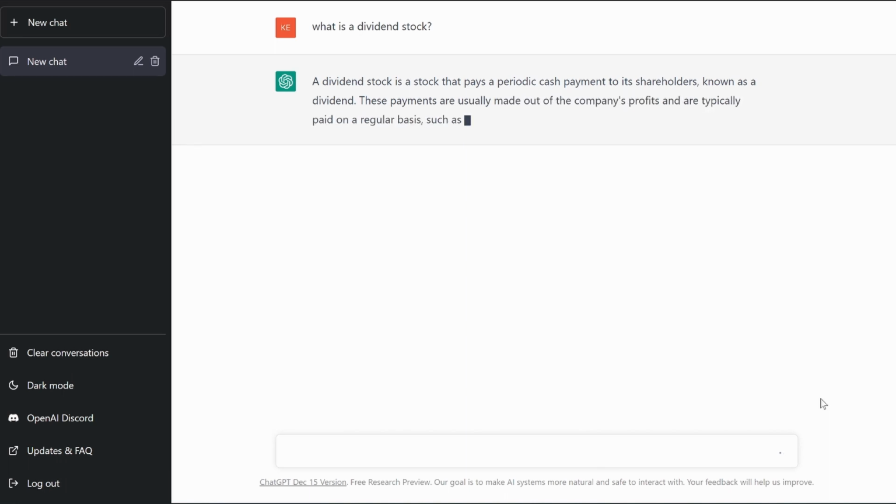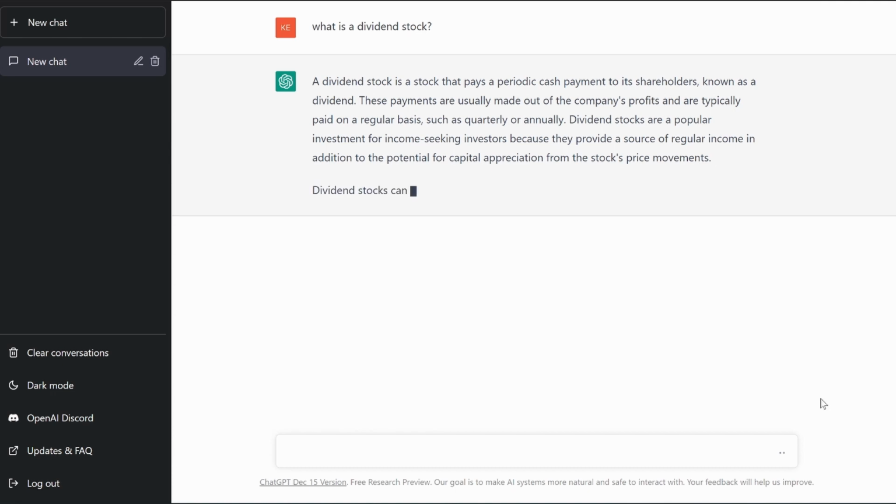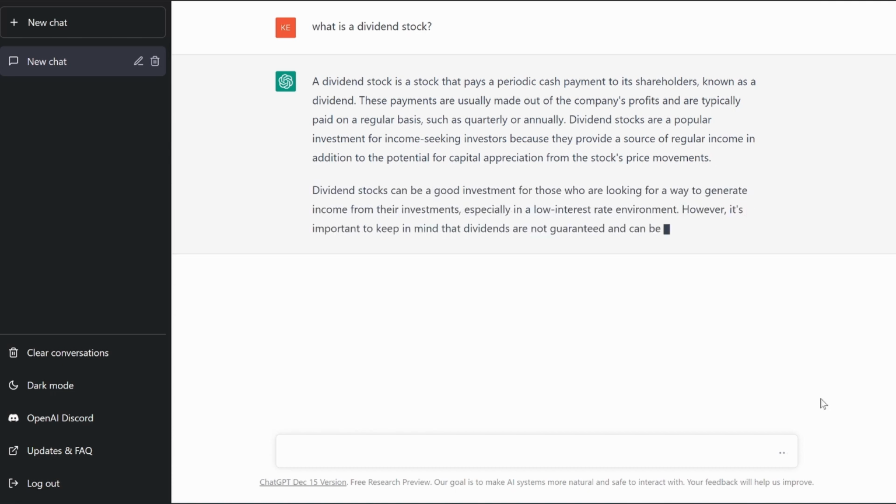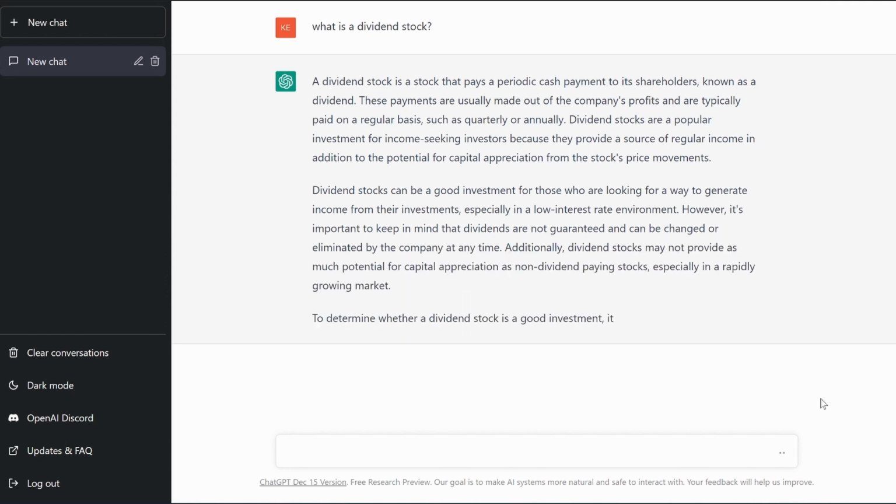but it's more than that. You could actually have a conversation with it, which I'm going to show you in the next example. It's completely open source, completely free to use. I'll leave a link in the description so you could mess around with it. But here's a nice little description of what a dividend stock is.